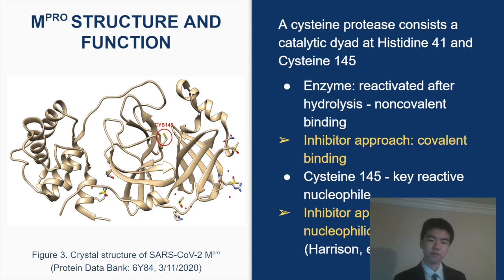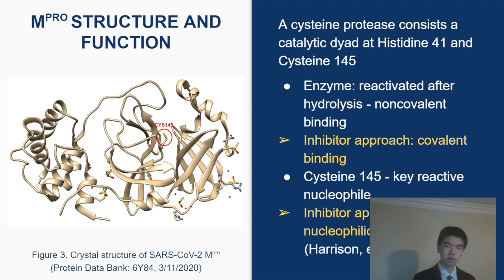To target the Mpro, I first sought to understand its structure, which is shown above. Here I'd like to point out two important things. First, this enzyme is a protease. These are protein-cutting enzymes, and as an enzyme, it restores itself after hydrolyzing a substrate, so it can be reused. Second, this is a cysteine protease, which means that the part of the enzyme engaging in catalysis is a thiol.